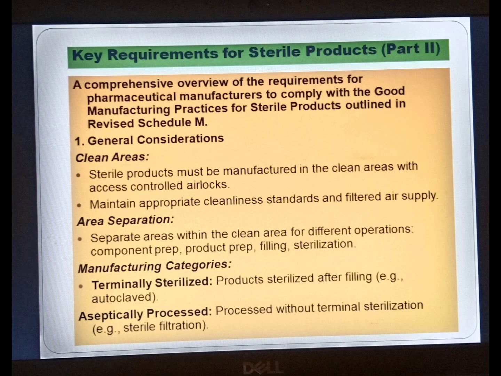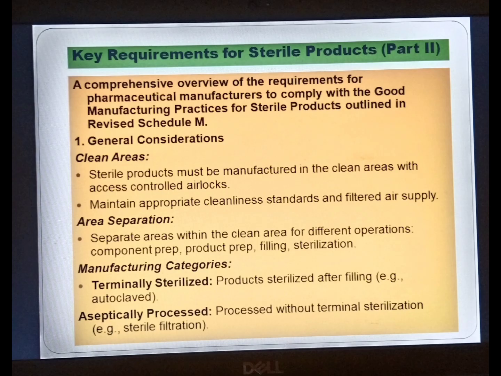A comprehensive overview of requirement for pharmaceutical manufacturer to comply with the good manufacturing practices for sterilized product outlined in revised Schedule M. General consideration: clean areas. Sterile product must be manufactured in clean area with access control airlock, maintain appropriate cleanliness standard and filtered air supply. Area separation. Separate area within the clean area for different operation: component preparation, product preparation, filling and sterilization.